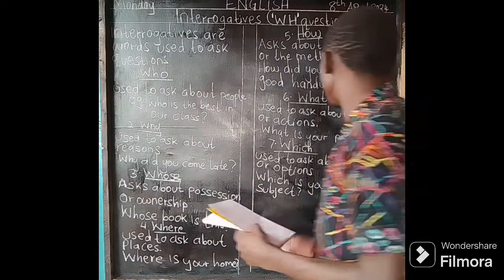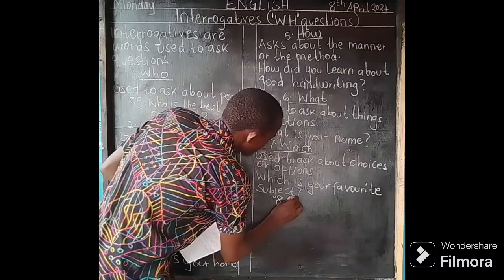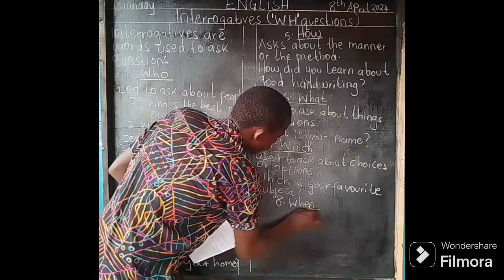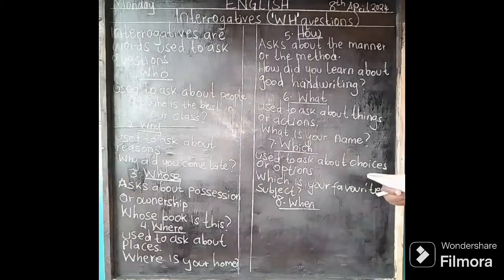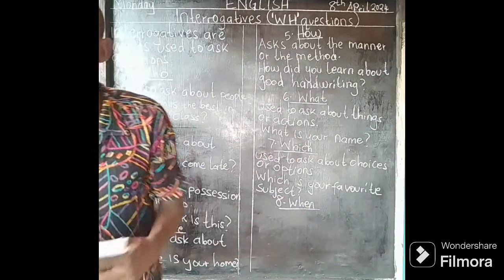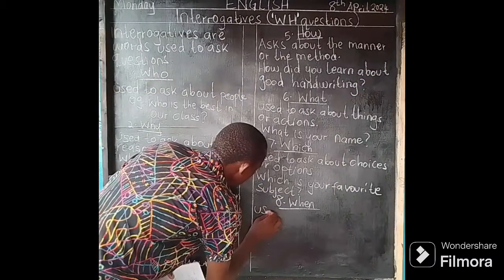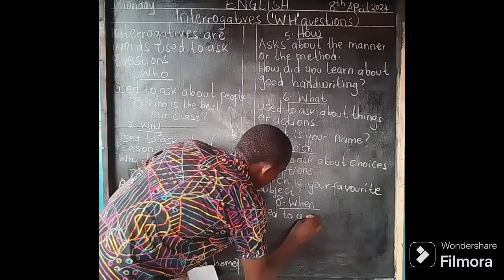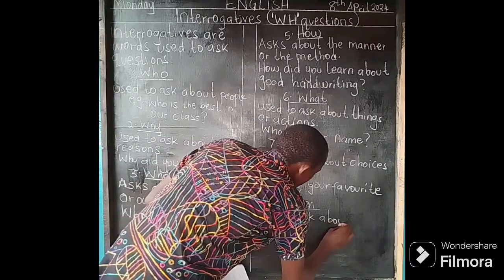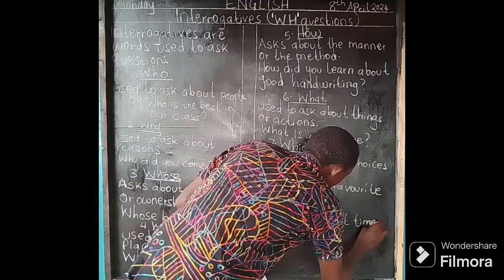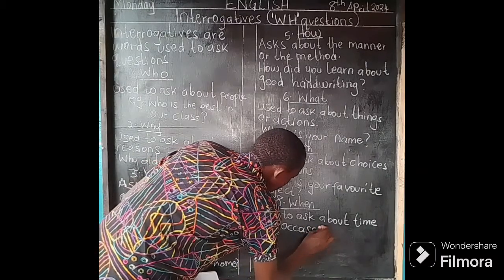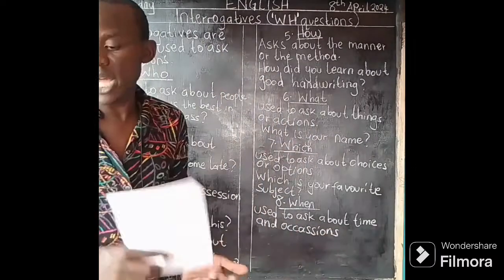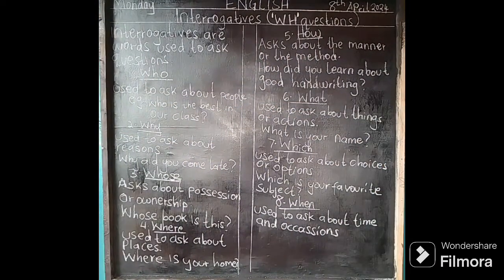Then the last one is the interrogative when. When is used to ask about time and occasions. For example, when are you going home?